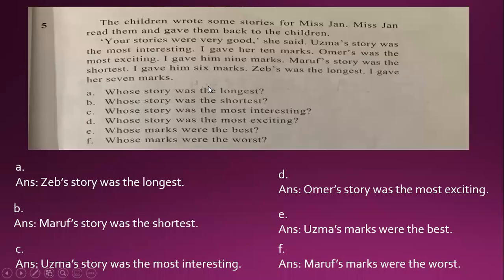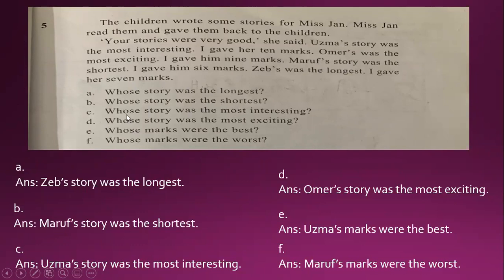Let's see here. Whose story was the longest? Zaeb's was the longest. So what is the answer of A? Zaeb's story was the longest. Okay. Whose story was the shortest? Maruf's. So Maruf's story was the shortest.